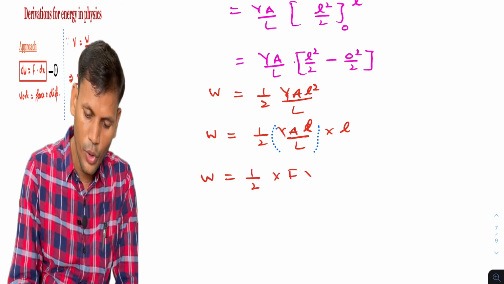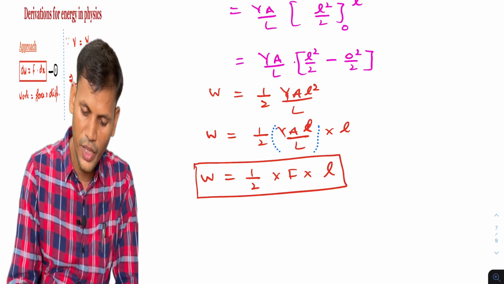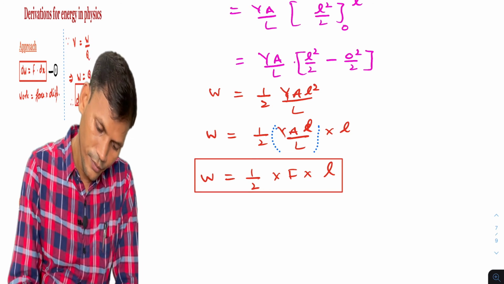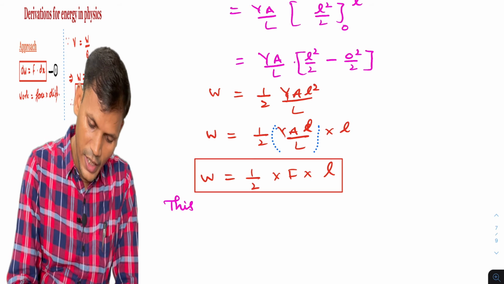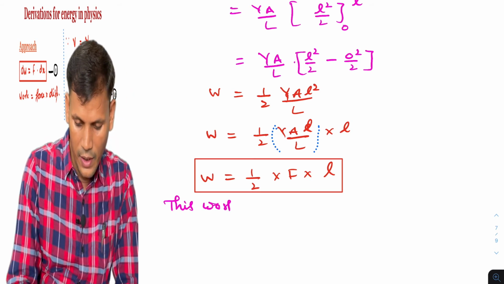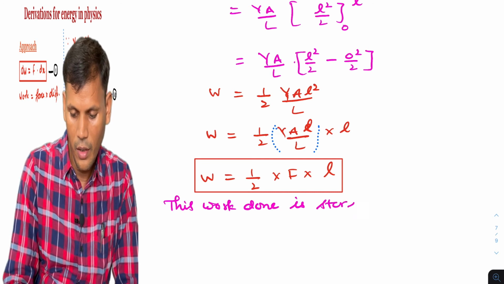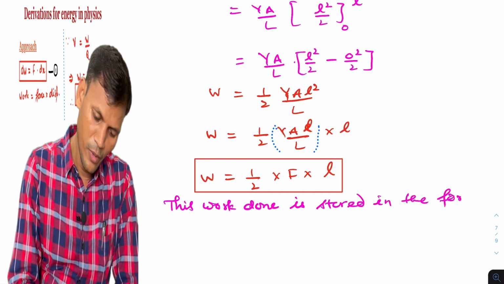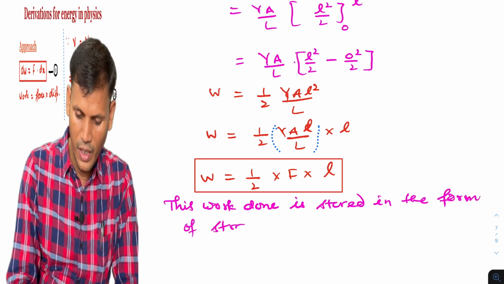F is the force or load, and I will say this work done is stored in the form of strain energy.